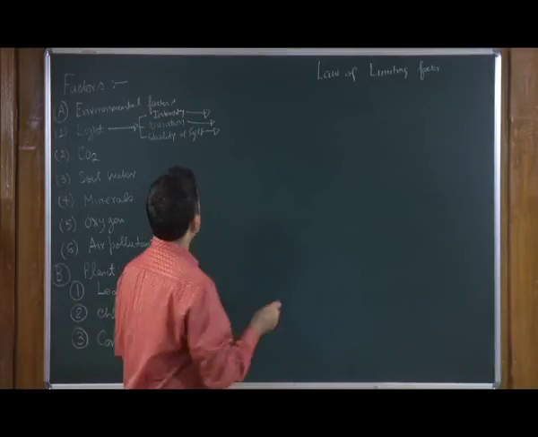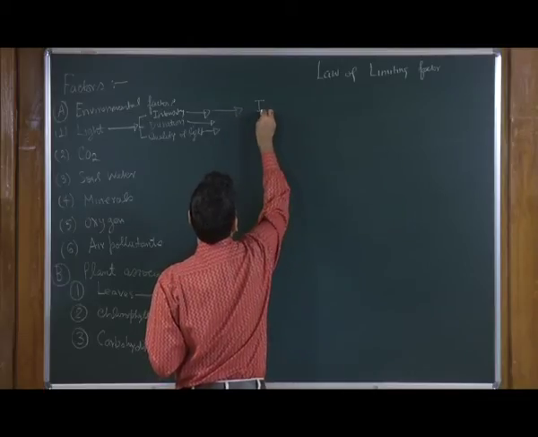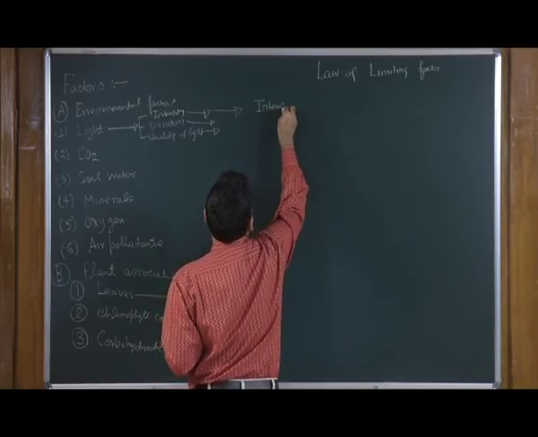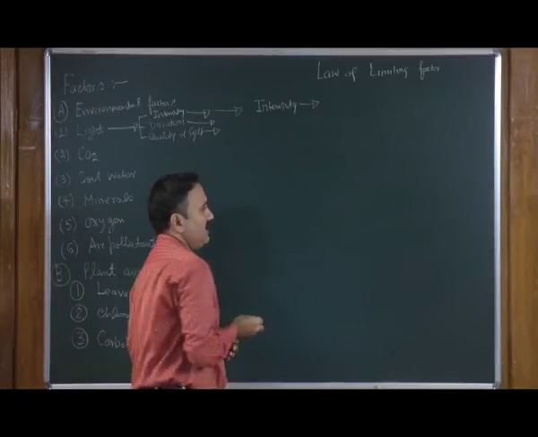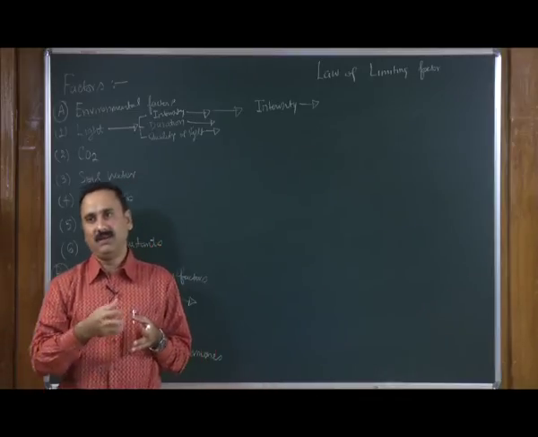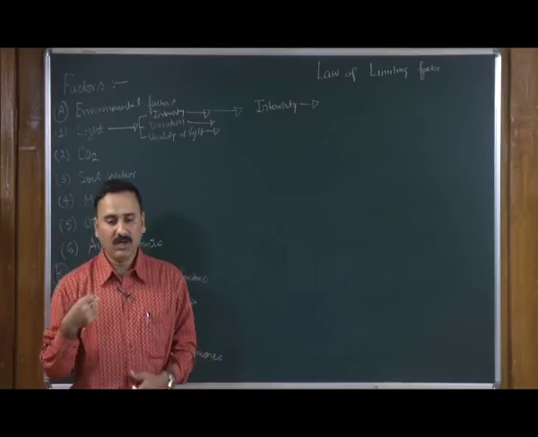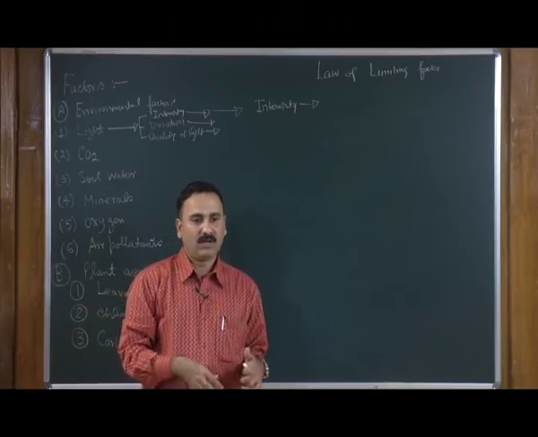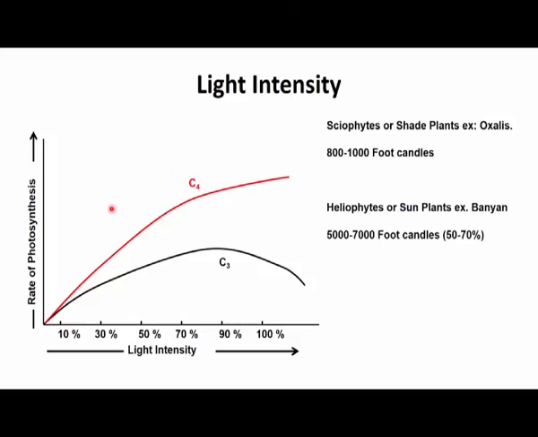Let us see how these are affecting photosynthesis. We will discuss first the intensity. According to the light intensity received, plants are categorized into two categories: one is called xerophytes and the other is called heliophytes.